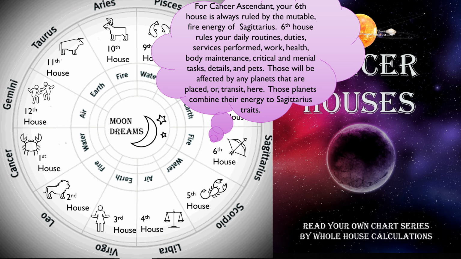For Cancer ascendant, your sixth house is always ruled by the mutable fire energy of Sagittarius. Sixth house rules your daily routines, duties, services performed, work, health, body maintenance, critical and menial tasks, details, and pets. Those will be affected by any planets that are placed or transit here. Those planets combine their energy to Sagittarius traits.